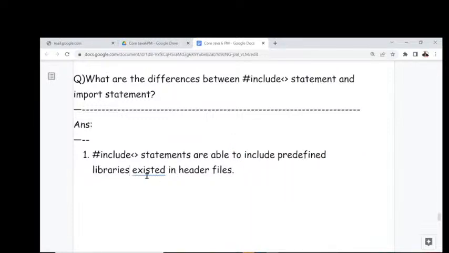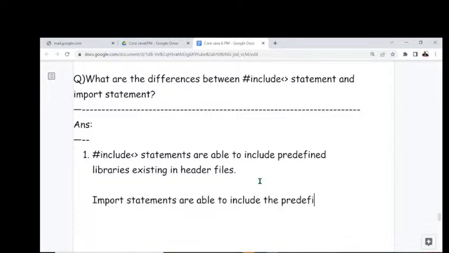Include the predefined libraries existing in header files. Now tell me, at the same time, what about this import statement here? What are we understanding there now? Import statements are able to include the predefined library existing in packages. Am I right or not? If the predefined library is available in the package, that library is included.